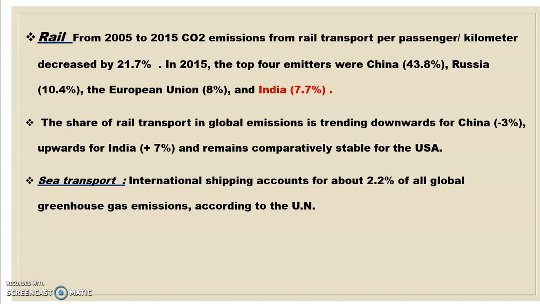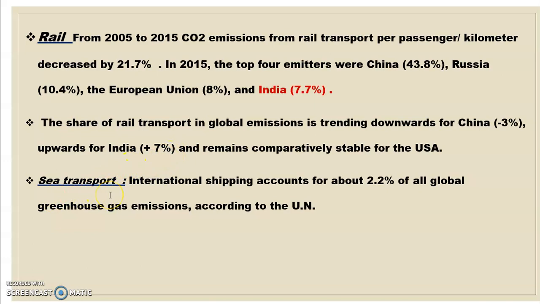In 2015, the top emitters were China, Russia, and the European Union, and India was the fourth, with 7.7% of carbon dioxide emitted through our rail transportation. The share of rail transport in global emission is trending down for China by 3%, whereas it increased in India by 7% due to development as a developing country. And we have to reduce it.